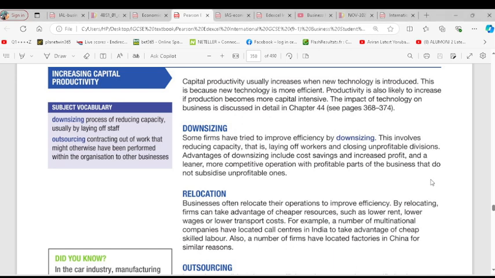So that's about capital productivity. Productivity usually increases when new technology is introduced. This is because new technology is more efficient. Productivity is also likely to increase if production becomes more capital intensive.